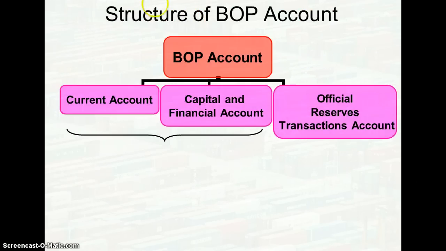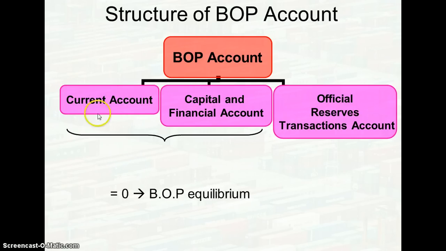So let us look at the overall picture. We have gone through the current account, and in this video we looked through the capital and financial account. When both are added up and the sum is less than zero, which is negative, it is known as a balance of payment deficit. On the other hand, if it is more than zero, it is a balance of payment surplus. So it is positive.